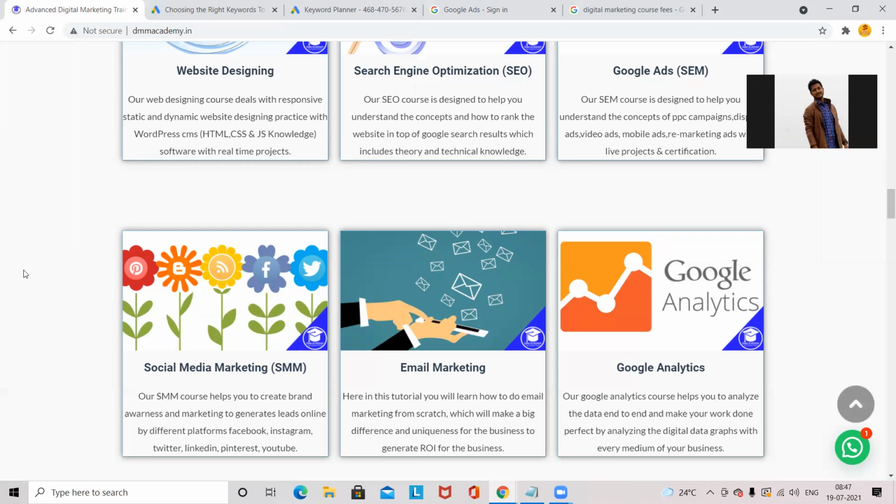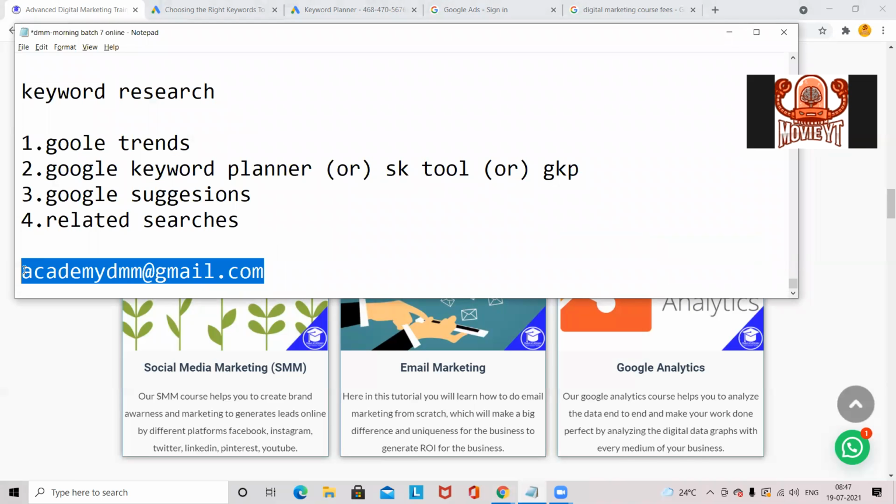It is compulsory to do; only by doing this will you get an understanding. Obviously, every step is important in digital marketing. Every step is important. If you miss one thing, then you'll miss the ranking of the website. If you skip this thinking it's just one thing, that one thing will be used at some point. Will you do it? Yes, definitely bro. Okay. I'll be waiting for your email, and we'll meet tomorrow again.